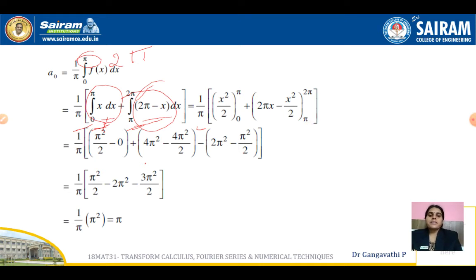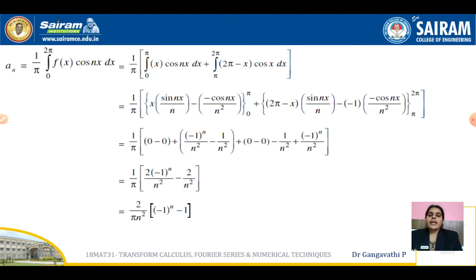So now let us make a substitution, upper limit minus the lower limit. 1 by pi. Upper limit is pi square by 2. For lower limit x is 0, that is 0. Plus our 2 pi, x is 2 pi again, so it is 4 pi square minus 4 pi square by 2. So this is for the upper limit of the next term. And for the lower limit, it is 2 pi square minus pi square by 2. You are going to replace x by pi. So well, let us simplify now. When we simplify all together, we get this answer, and 1 by pi square, the answer is pi. So a naught is equal to pi.